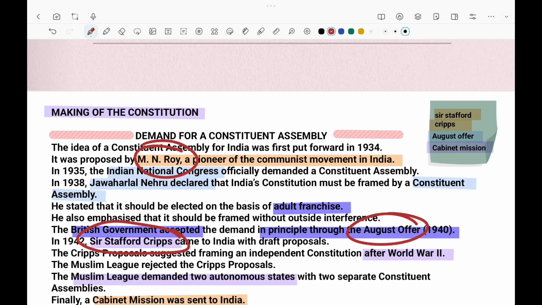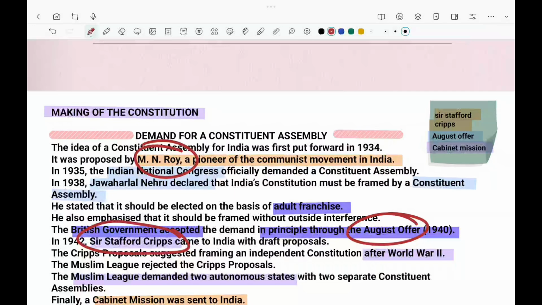So they sent Sir Stafford Cripps to India to draft the constitution and take care of the constituent assembly. But the Muslim League purely rejected that.